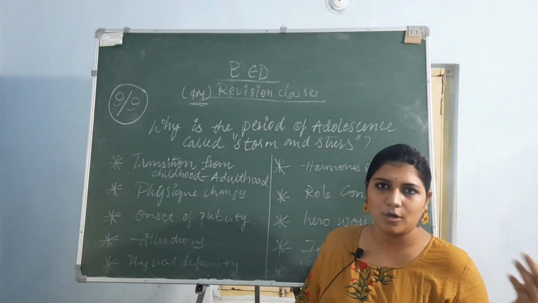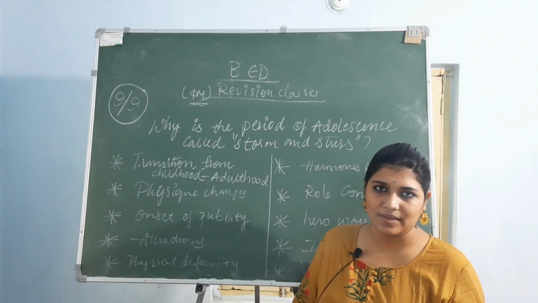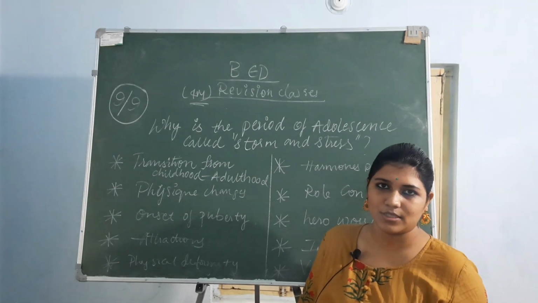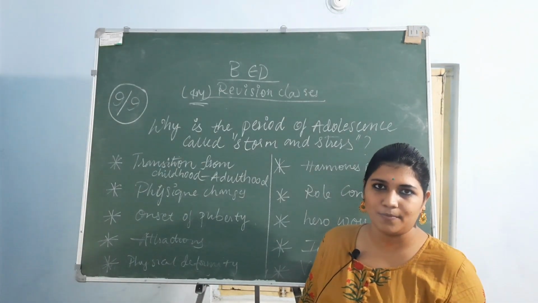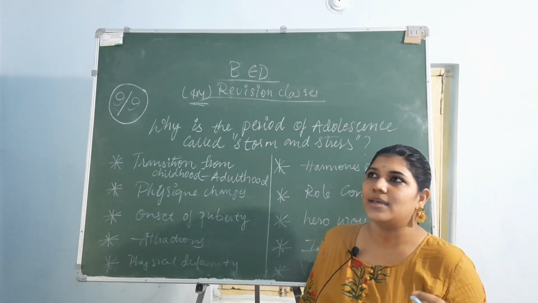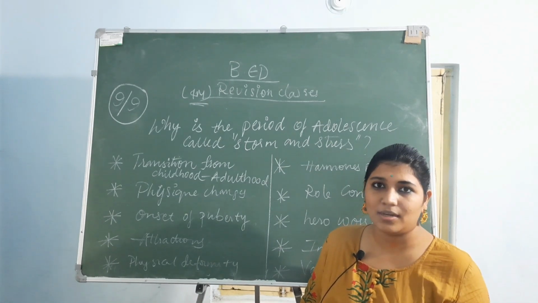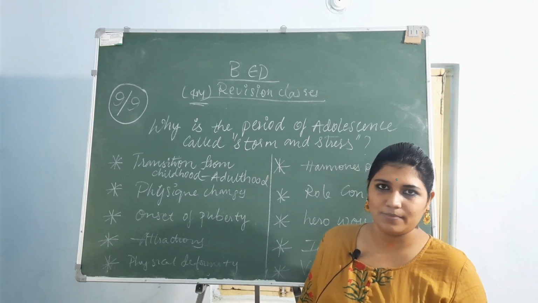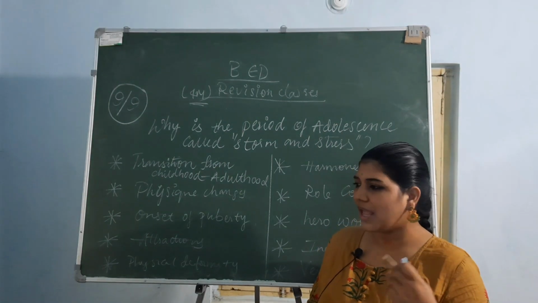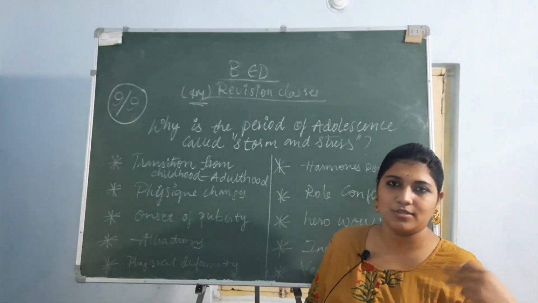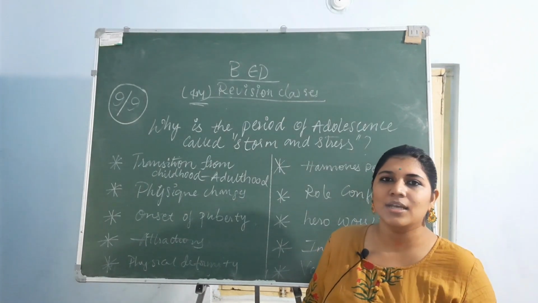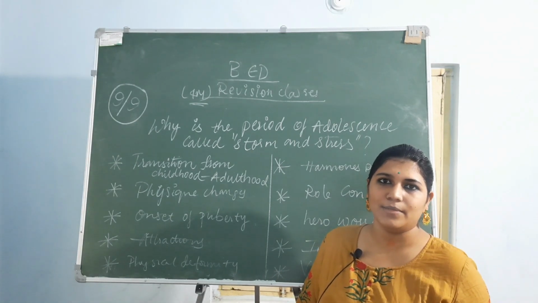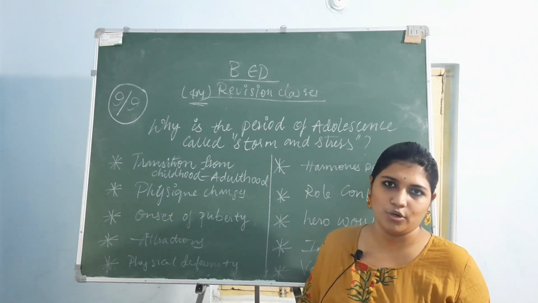Maybe there is a normal physical development or an over physical development, and because of this hormonal imbalance, development of hormones and all, there will be some physical changes in the body which are not accepted. Like maybe they turn so fair, or maybe they turn so worse, based on their body movements and all. So either they come out to society because they feel they are so fair, or else they just isolate themselves behind four walls, and they don't want to come outside because they don't want others to make fun of them.